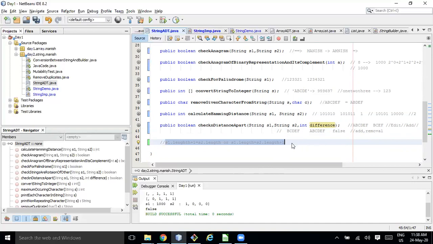So this condition will hold. Once this condition holds, you can check this string with this string.